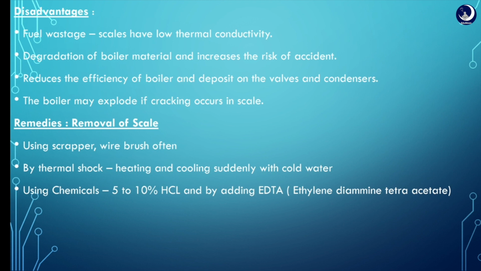Some disadvantages of scale formation: fuel is wasted, as scales have low thermal conductivity. The boiler may explode if a crack occurs in the scale. These are some of the important disadvantages.